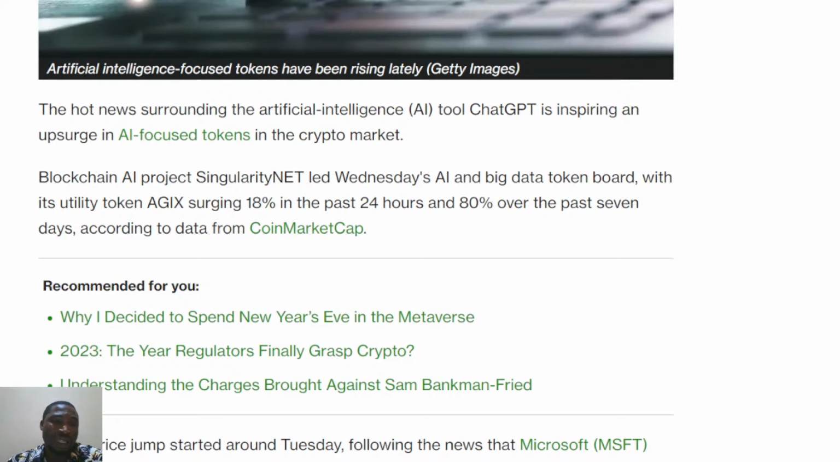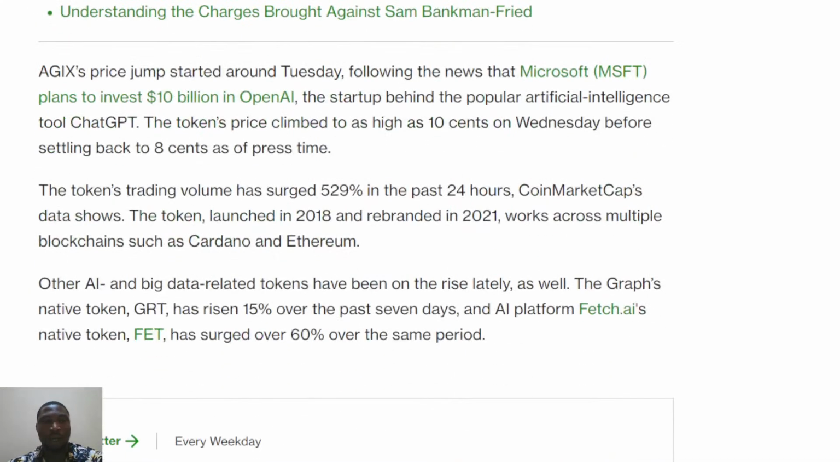Now the blockchain AI project led Wednesday, and it beat in the past 24 hours and over 80% in the past 7 days, according to data from CoinMarketCap. Now the price pump started around Tuesday, maybe not just Tuesday, I think a few months ago. Following the news of the startup behind the popular artificial intelligence tool ChatGPT, the token price climbed 10% high on Wednesday before settling back to 8%.